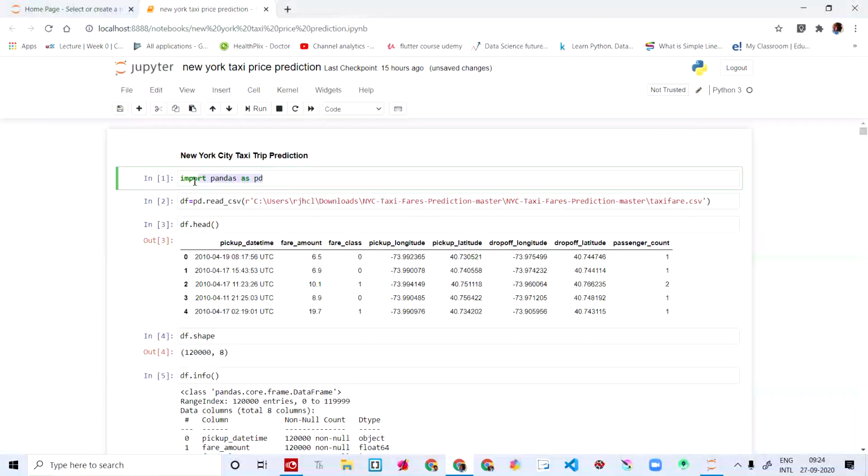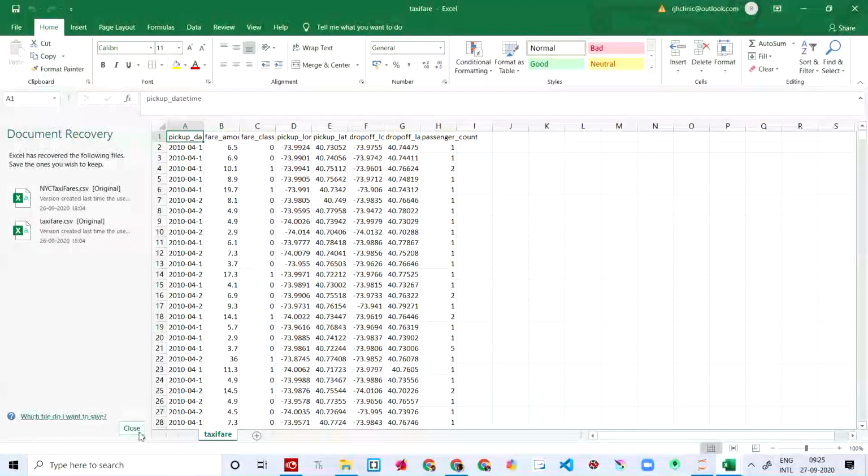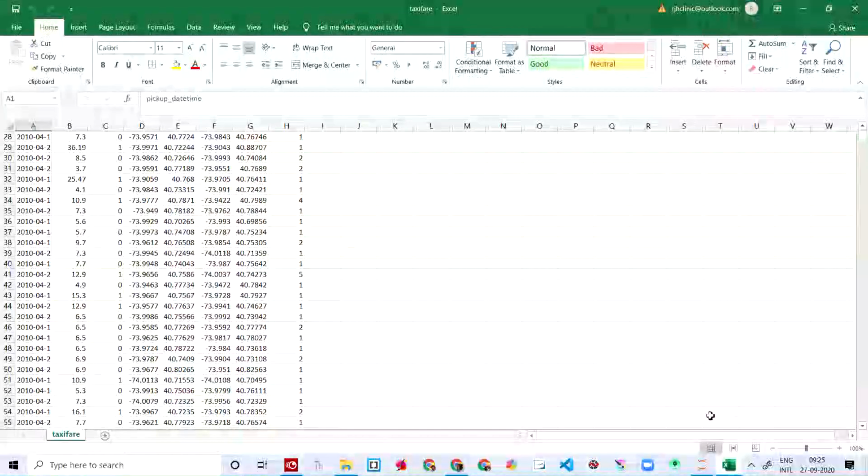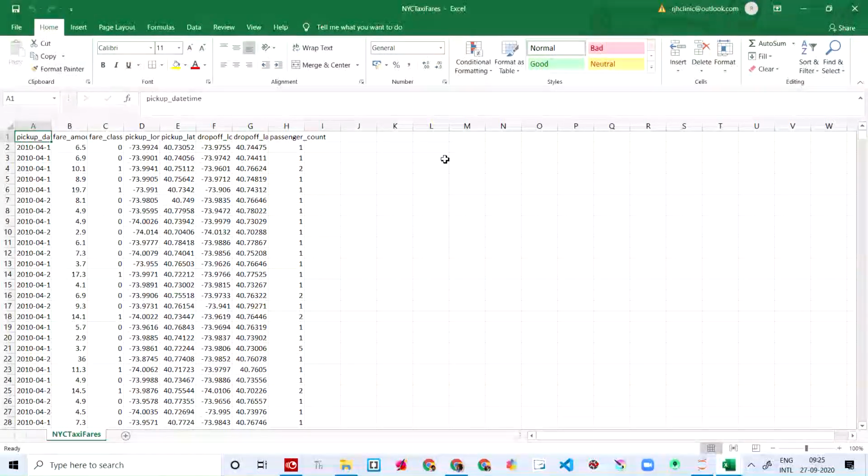First, we'll import pandas. What we're going to do first is import pandas for reading the file. I'm going to say df is equal to pd.read_csv. And let me just show you the Excel file. So this is the taxi fare. And this is the New York City taxi fare.